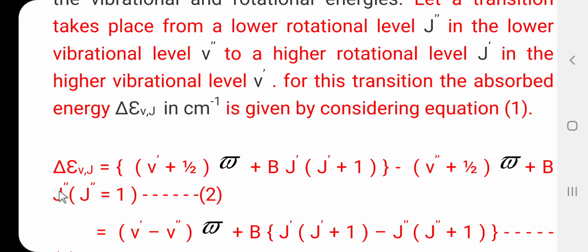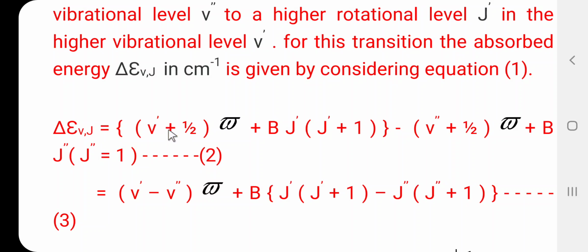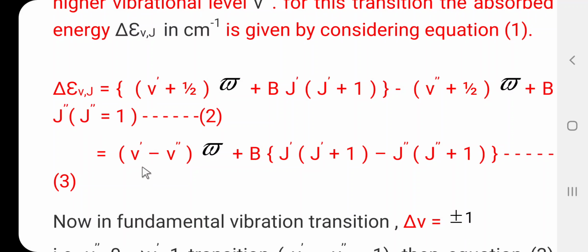Again, J double dash is the lower rotational energy level. Here we have V dash minus V double dash. The 1 half plus 1 half and the minus 1 half will cancel. So, we get V dash minus V double dash, bracket complete, into omega bar, plus B into J dash into J dash plus 1, minus J double dash into J double dash plus 1. This is the equation number 3. The energy absorbed during the transition is given by equation 3.